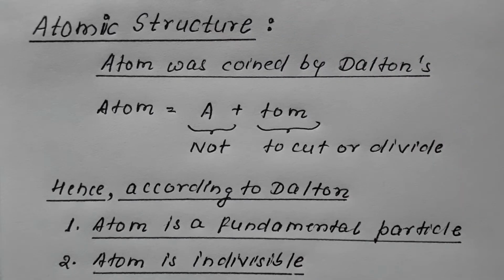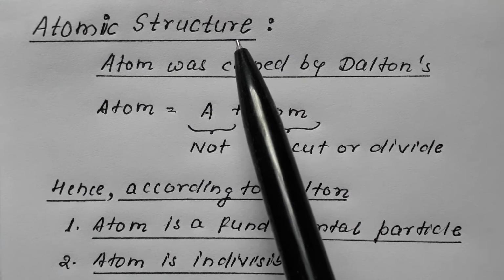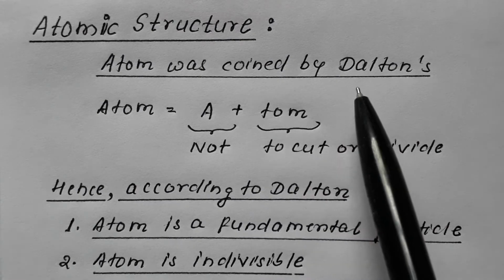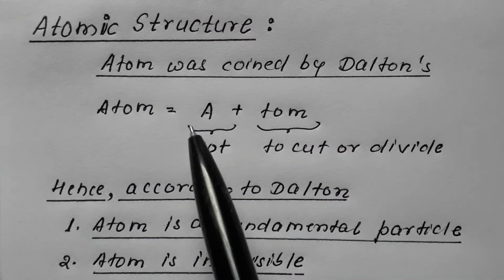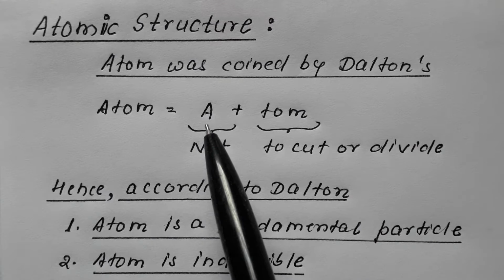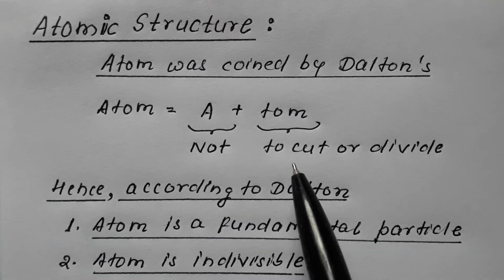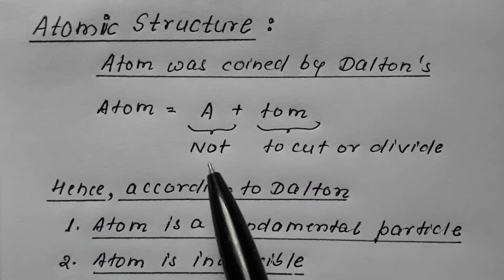So now we begin with the atomic structure. We are aware that this word atom has been coined by Dalton. This word atom is made up of two words: one is a and the other is tom. Tom means to cut or divisible, and a means not.